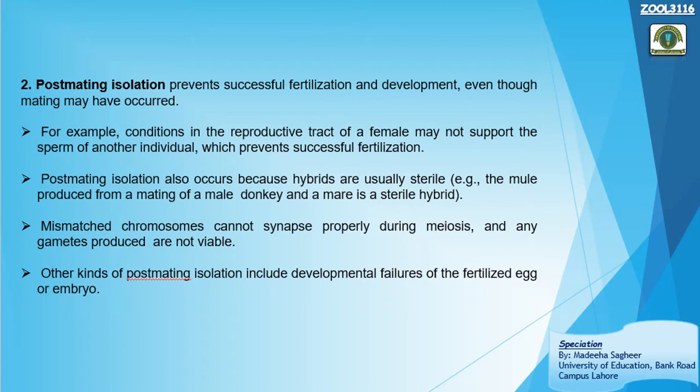Chromosomes cannot properly synapse during meiosis, and ultimately the gametes are not viable and cannot develop into an offspring. Other kinds of post-mating isolation include developmental failures of the fertilized egg or the embryo. So these were the two main kinds of reproductive isolation, which is a very important requirement of speciation.